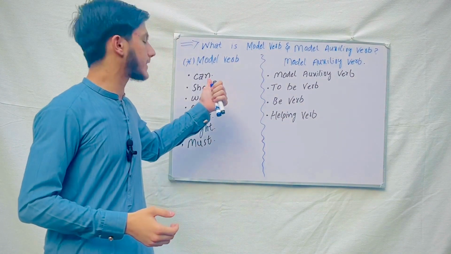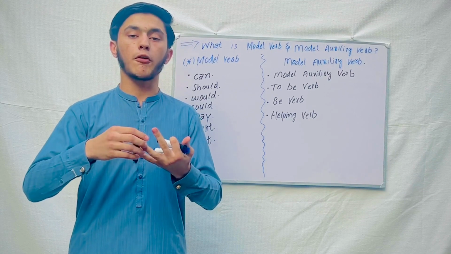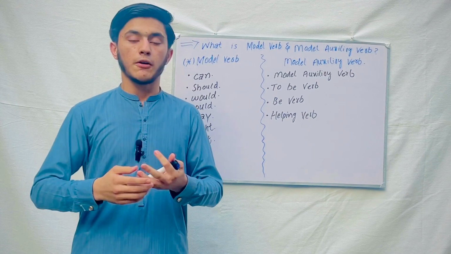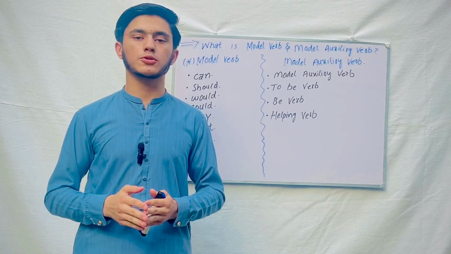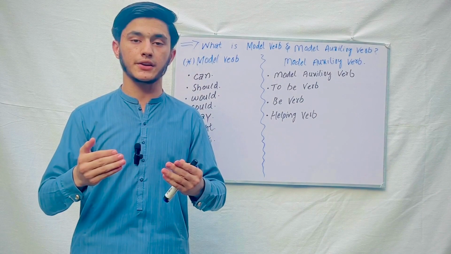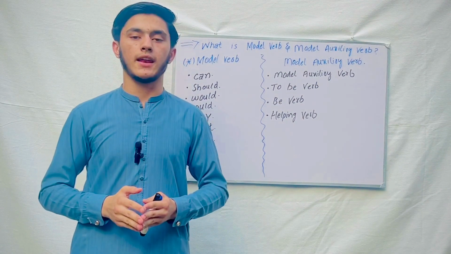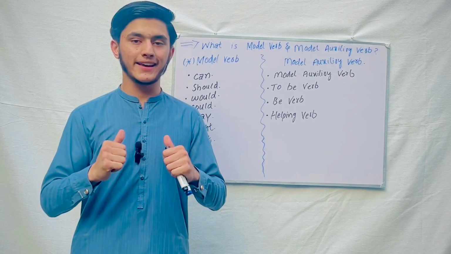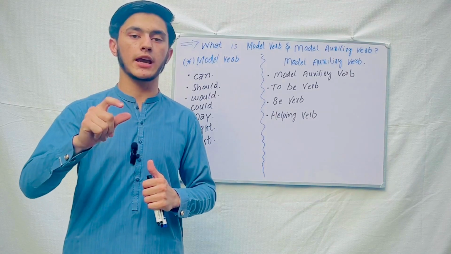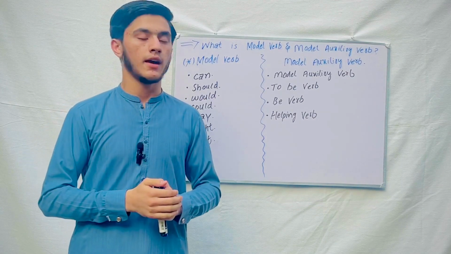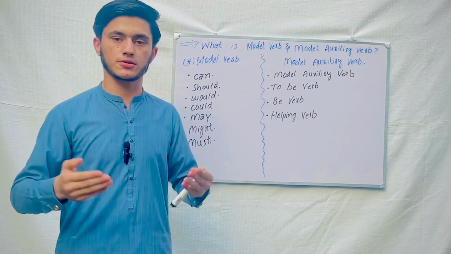Let me give you an example: can. Can is used for ability, for formality, and for requests. For example, if you play cricket and you want to tell a person you have the ability to play cricket, how do you say it? You say, "I can play cricket." So can shows ability, like you have the ability to play cricket. Can is also used for possibility, for requests, and many other things.